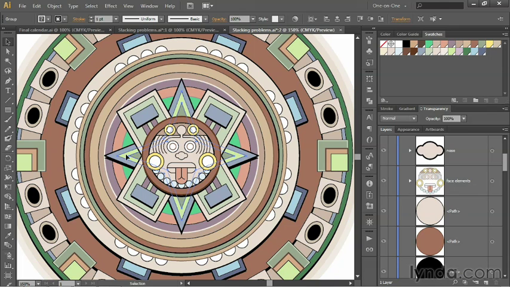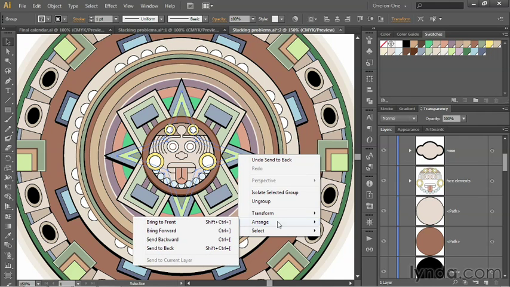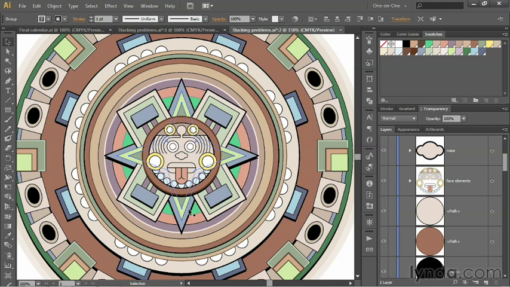Notice these inset 4-point stars. They're currently located just above the larger blue star. They should be located in front of those rectangular bars right there. What I need to do is bring them up incrementally, and I can do so by right-clicking in the artwork once again, choosing Arrange, and this time I want not bring to front, but rather bring forward. And bring forward and send backward are going to change the stacking of the selected objects just one object up or down. So if I choose bring forward, that's going to move that artwork just one step up. And as you can see here, it provides us with exactly the results we're looking for.